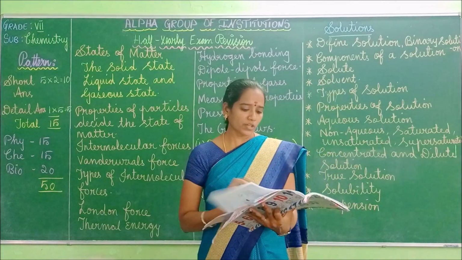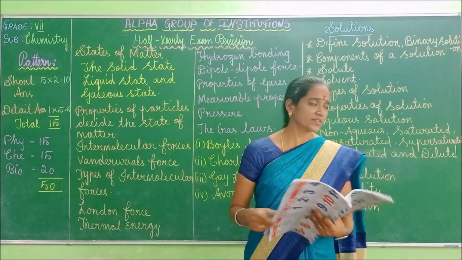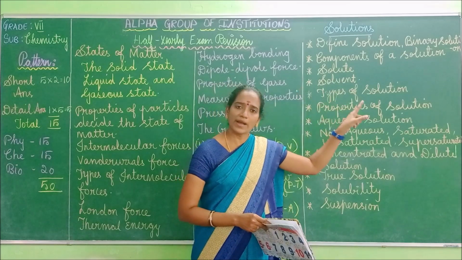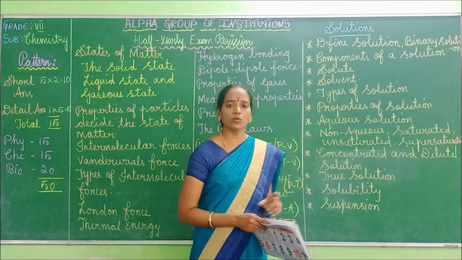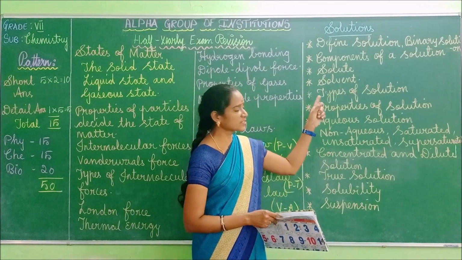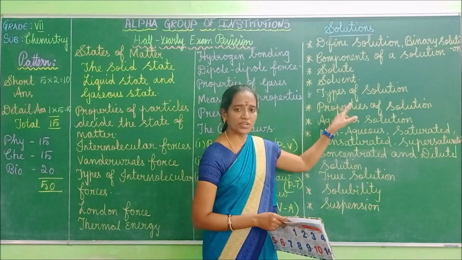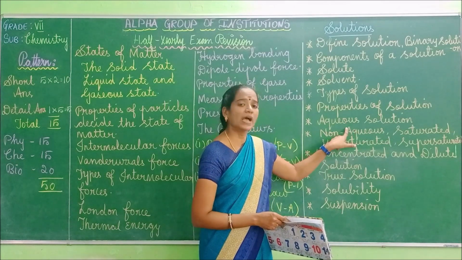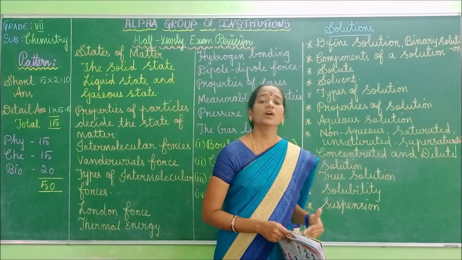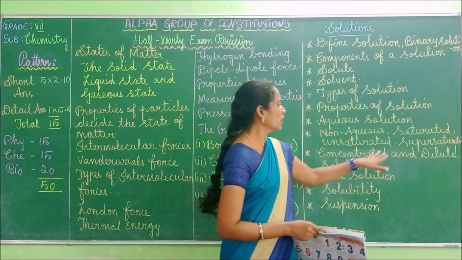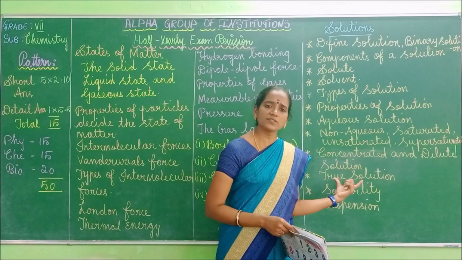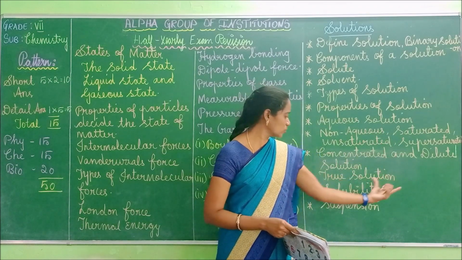So what are the things we discussed now in solutions? That is solution, define solution and binary solution. Next one, what are the components of the solution? Next, solute, solvent, types of solution, properties of solution, aqueous solution, non-aqueous solution, saturated solution, unsaturated solution, and then supersaturated solution, followed by concentrated solution and dilute solution.